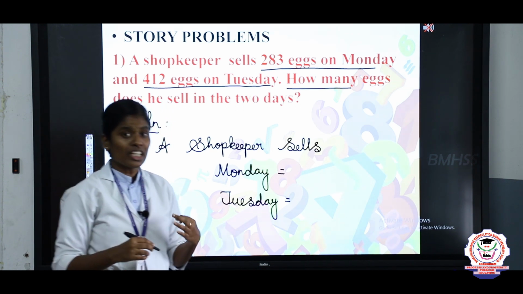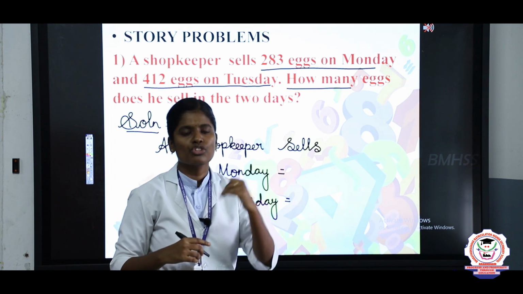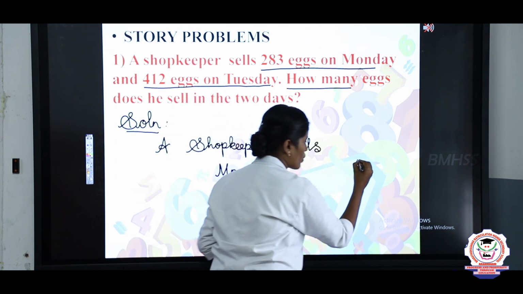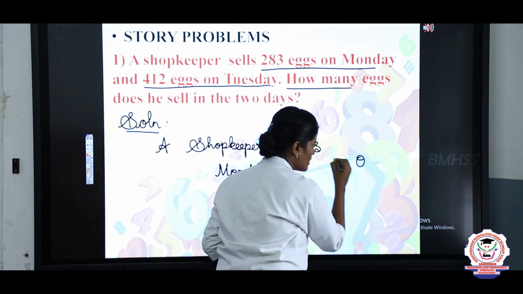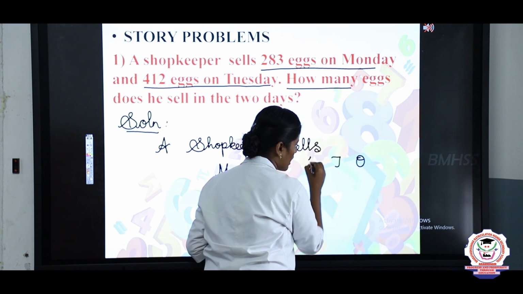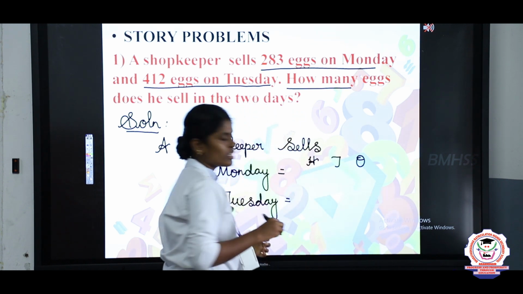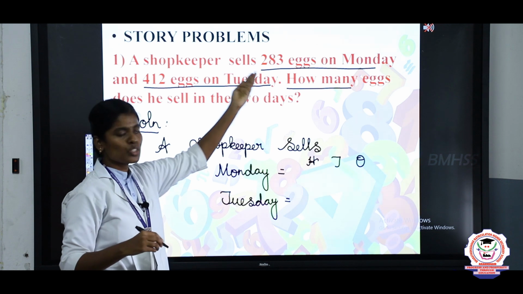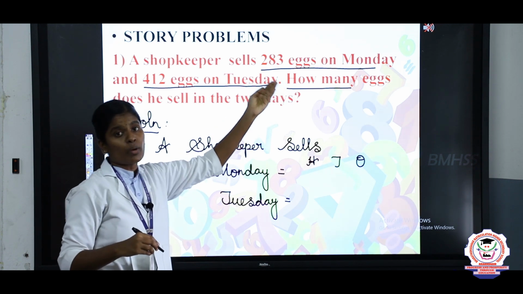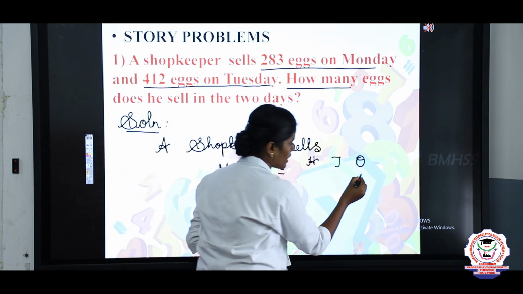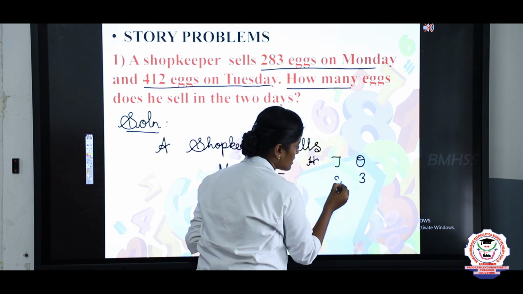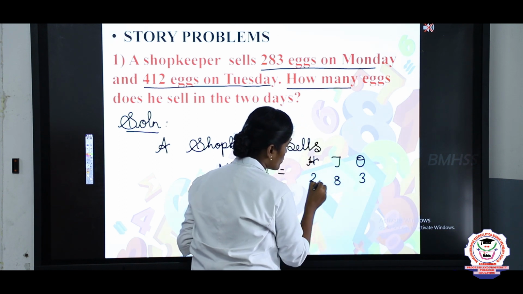Here we have a 3-digit number, so we should write the place values: ones, tens, hundreds. The first one is 283. The ones place value is 3, the tens place value is 8, and the hundreds place value is 2.